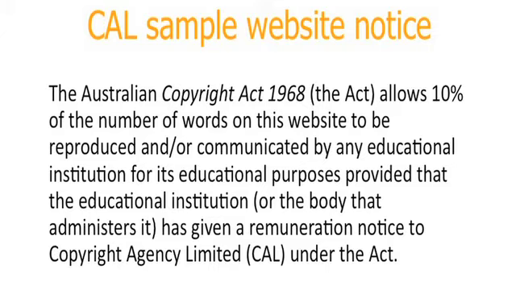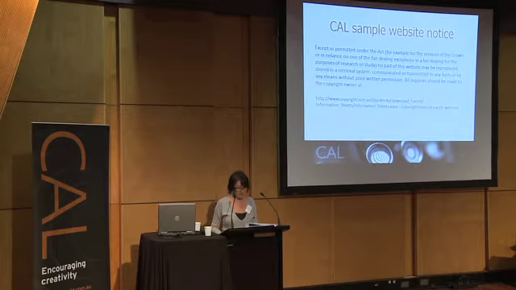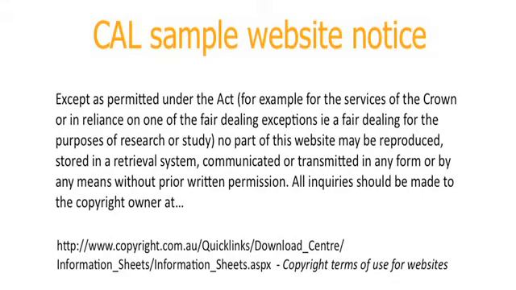Here's an example of one we recommend to our members. We also suggest that you have a section on your website where your terms and conditions are very easy to locate by the copyright user. And don't forget to add your contact details so that if people want to contact you directly, they know how to find you. And here is another sample website notice. Both of these actually can be found in an information sheet which is available on our website in the download section.